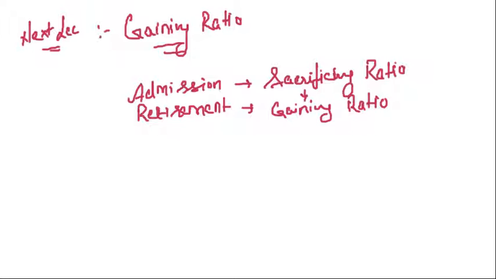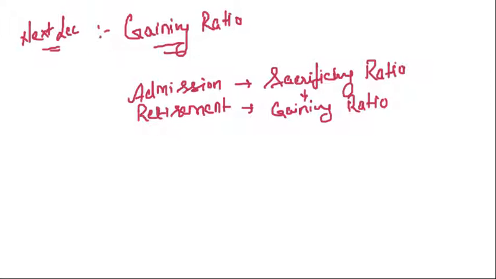Whereas in case of retirement, an existing partner is leaving the partnership and his share of profit is now enjoyed by the remaining partners. So it is a gain for the remaining partners. They are gaining the share of profit of the retiring partner. They will enjoy more share of profit now.